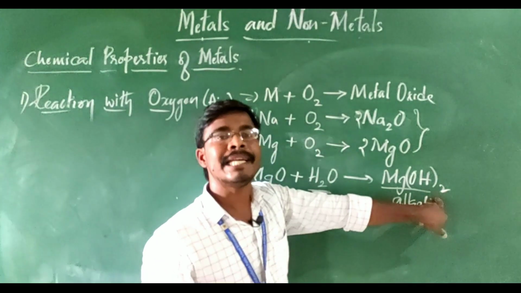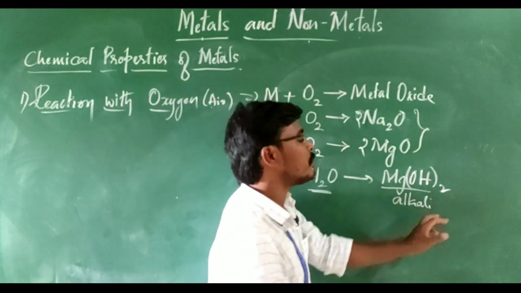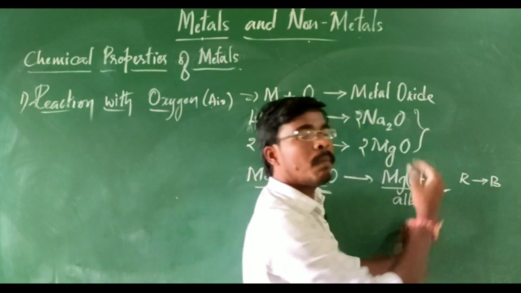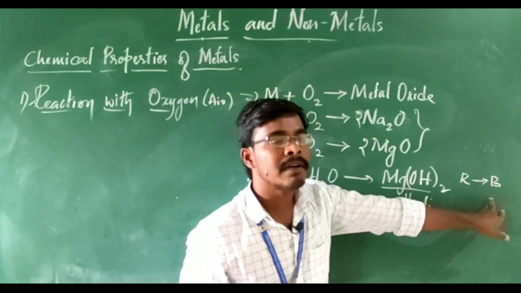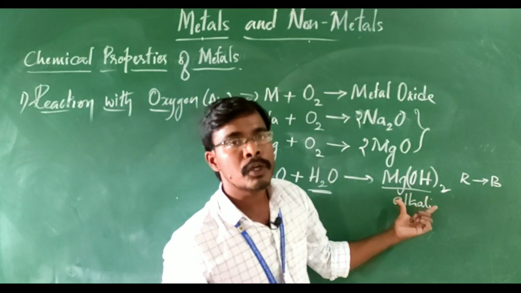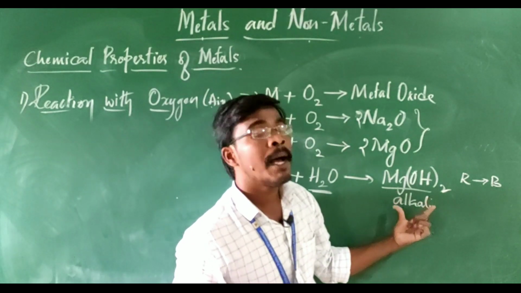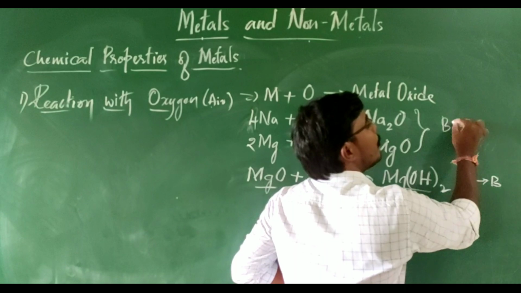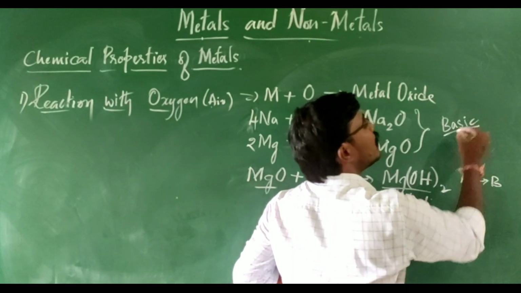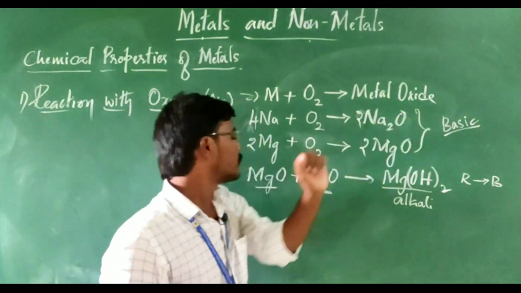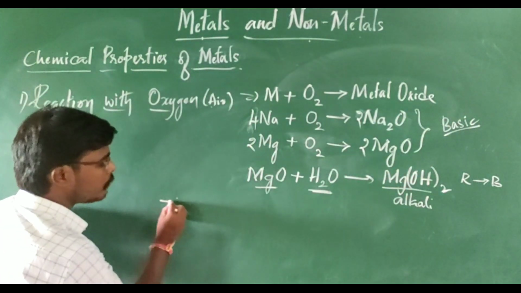This can be tested with litmus paper, where red litmus paper turns into blue. If red litmus paper turns blue, then we can say the solution formed here is basic, and the metal oxides form bases. Due to that, all these metal oxides are basic in nature. Clear?